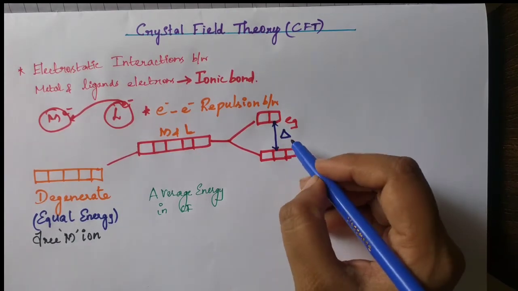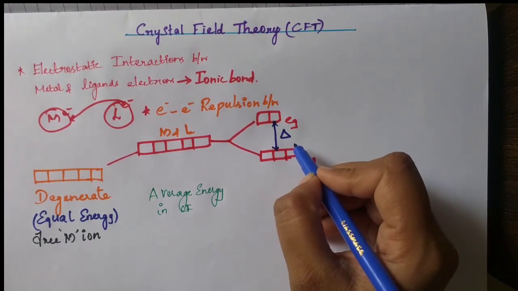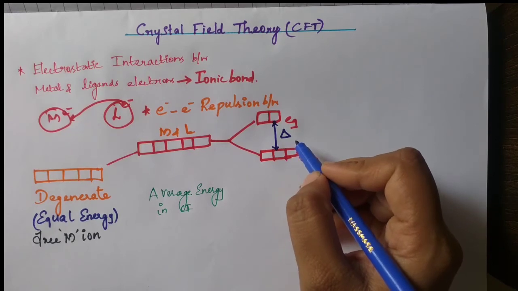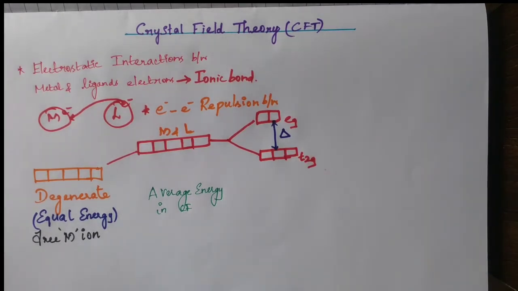Here, based on the complexes, we will represent it as delta O and delta T. Delta O for octahedral complexes, delta T for tetrahedral complexes. Clear, students? So why does splitting take place in metal orbitals? When a ligand approaches, what happens? The degeneracy of the 5 orbitals is